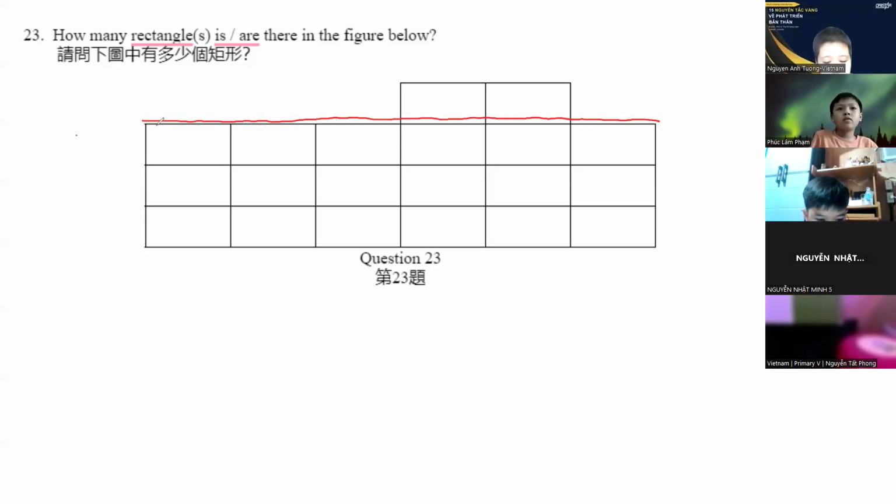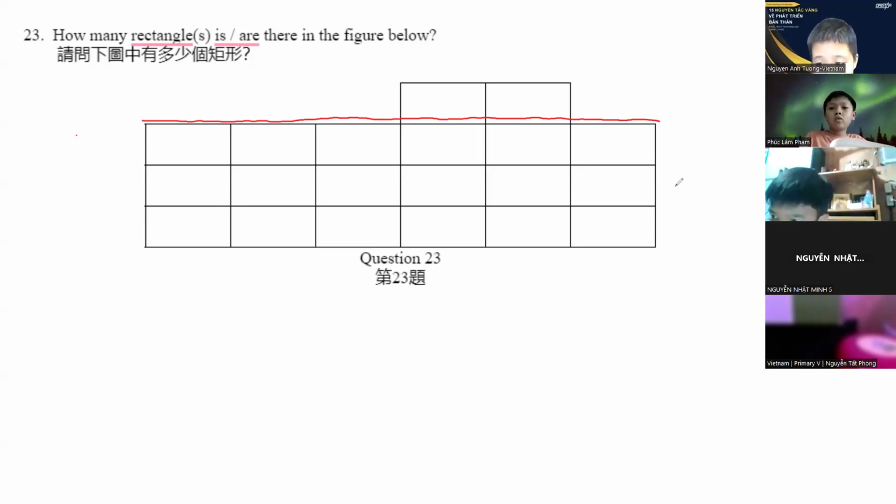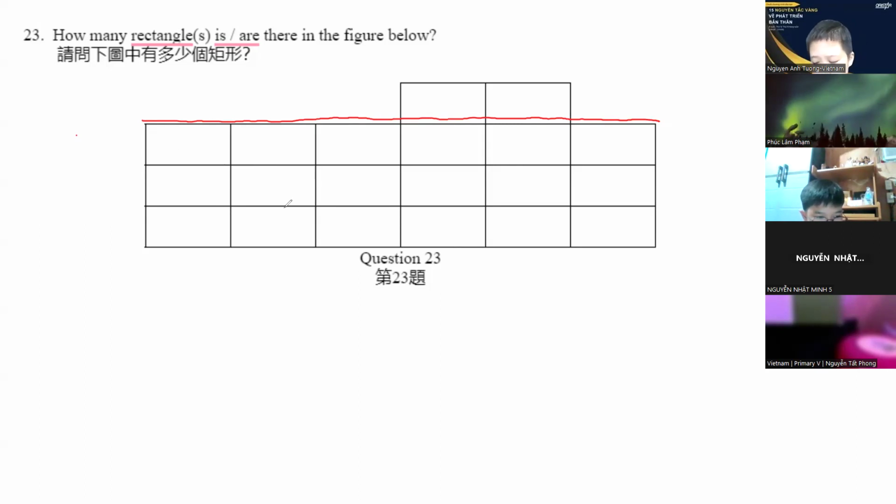A square is a rectangle. Sorry, can you ask your question again? The square is a rectangle. Yes, a square is a rectangle. For problem number 22, yes, a square is a rectangle.